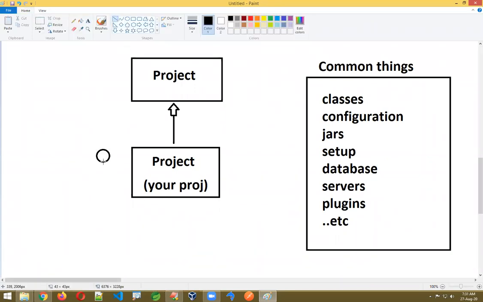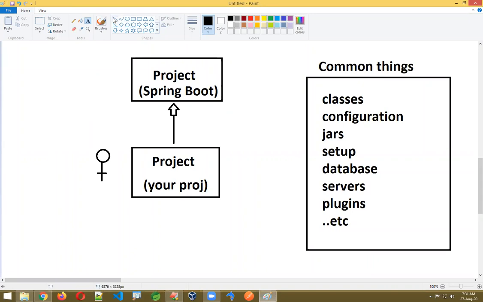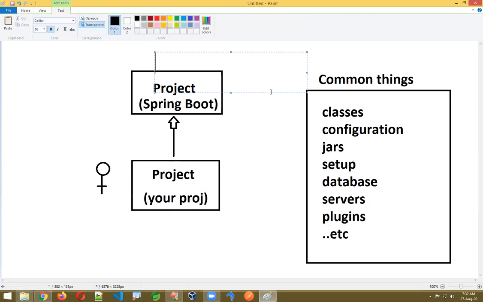Your project is actually extending one more project above it. This project is called Spring Boot. Spring Boot internally behaves like a project. This is completely written in Spring only. It's nothing new. People will think Spring Boot is something different, but no, it's internally Spring only, with some extra points. That we also see here. Who created this? This was created by the Pivotal team.